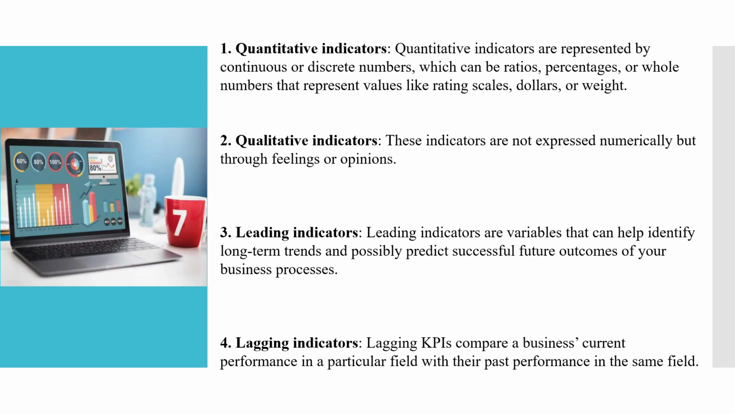Then next is lagging indicators. This compares the business's current performance in a particular field with the past performance in the same field. So lagging indicators क्या करता है, अभी कंपनी का जो करंट परफॉर्मेंस है उसको हमारे जो प्रीवियस परफॉर्मेंस है उससे कंपैरिजन करता है, and accordingly we will get the comparison idea of what our current performance is and how it was over the past period.